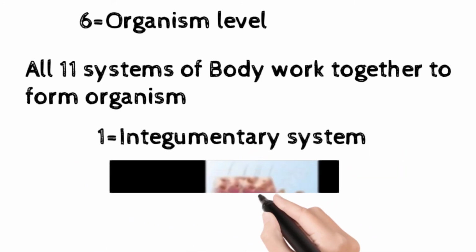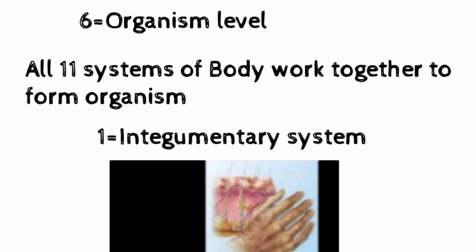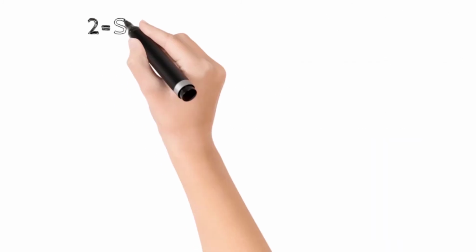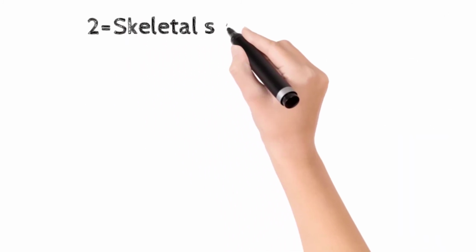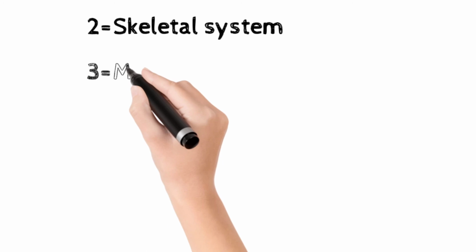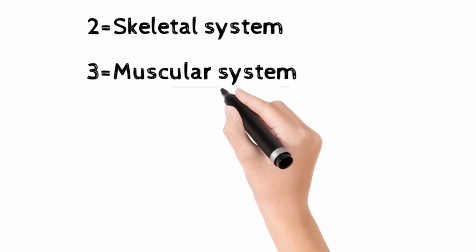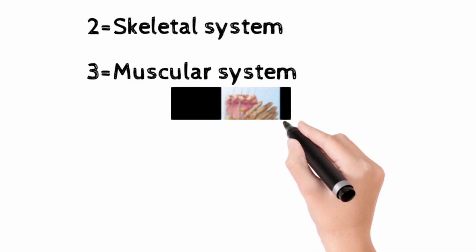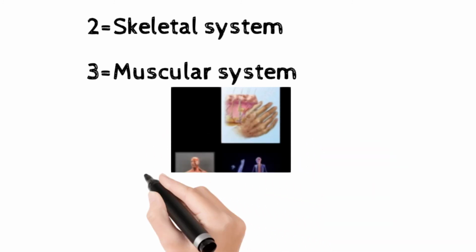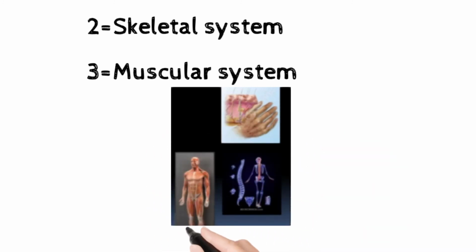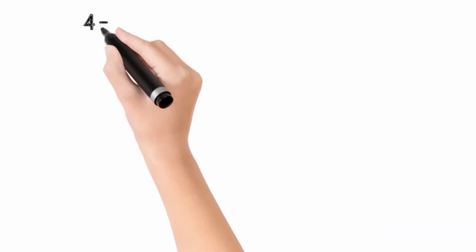Like the first is the integumentary system, which consists of skin, and the second is the skeletal system. Third is the muscular system. Now skeletal system contains bones, and the muscular system contains muscles, like in second or third diagram.